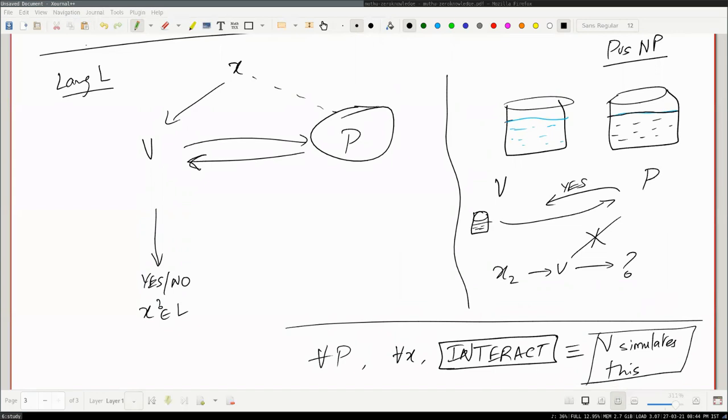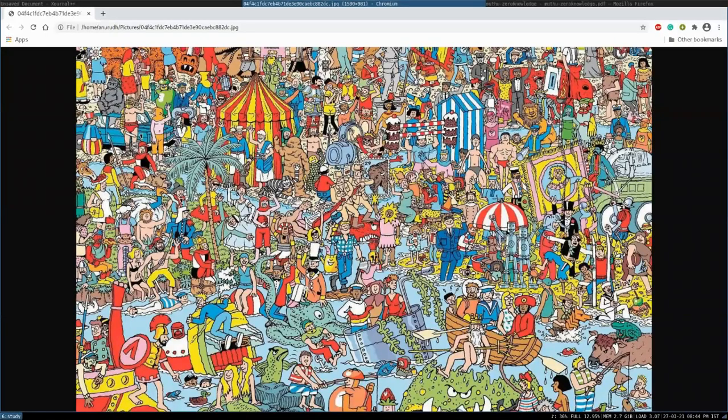There's another bunch of examples. This is a popular one. Does anybody know what this is? Where's Waldo? Yeah, exactly. It's this famous children's book with so much randomness and very blended colors, and you're supposed to find out where Waldo is, which I actually don't know in this case.